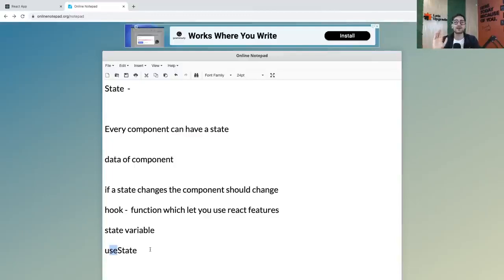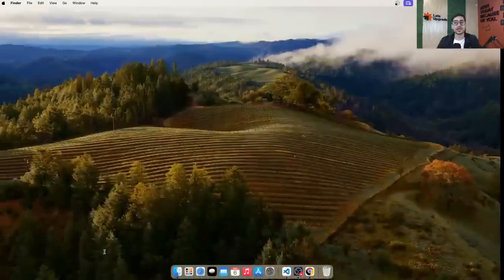But at the end, it's just a function, guys. So useState means I'm trying to use the state feature of React. This function useState will let you connect to the state feature of React, and at the end, it will let you create a state variable. So now, guys, let's see how to use this useState functionality, or useState hook, to create a proper state variable. Okay, so let's go, guys.